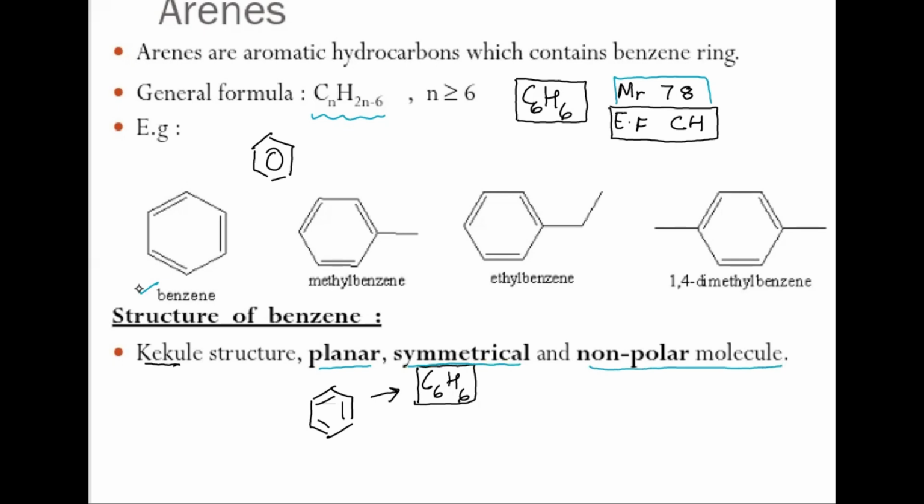But when they did analytical research on it, using X-ray diffraction analysis on this benzene structure, which was initially said to have alternate double and single bonds, they found certain problems.